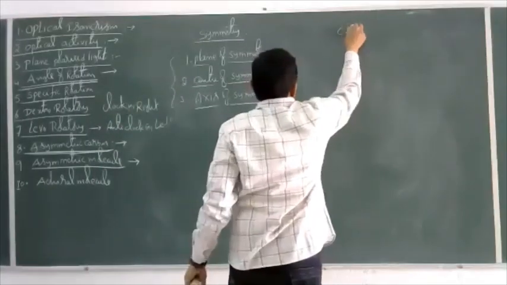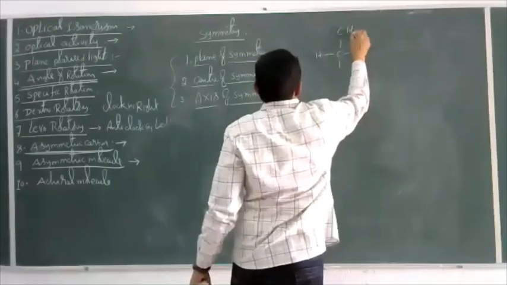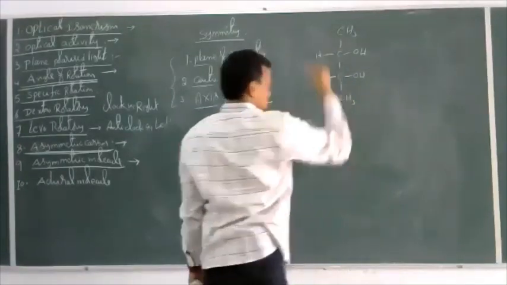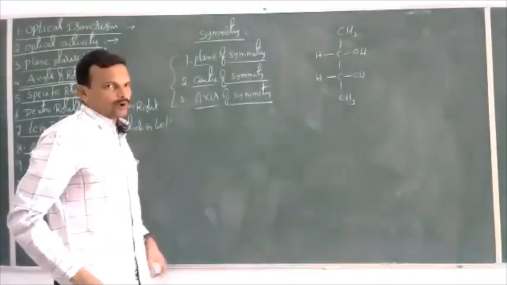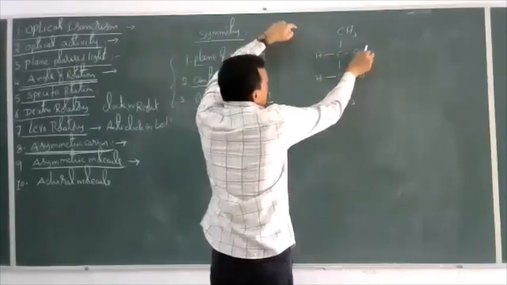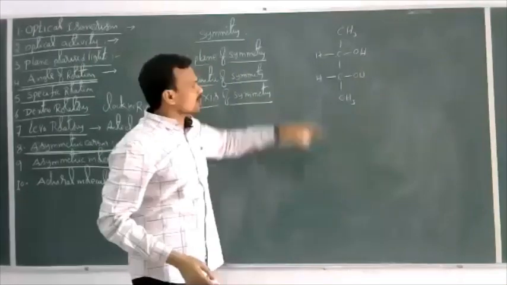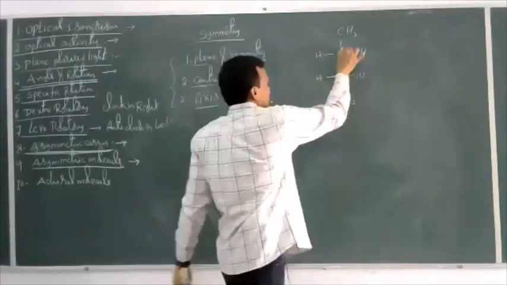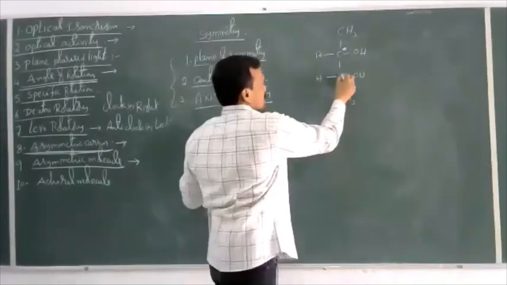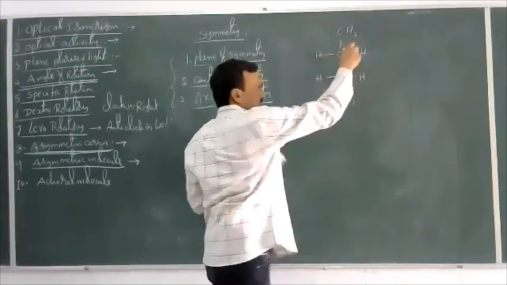I'll take one example here: CH3, CHOH, CHOH, CH3. Now if you observe this compound, is this carbon bonded with four different groups or not? H, OH, CH3, and this entire part is taken as one group. Now here the carbon is bonded with four different groups, so this is an asymmetric carbon. Similarly, this carbon is also bonded with four different groups: H, OH, CH3, and this entire part taken as a group.